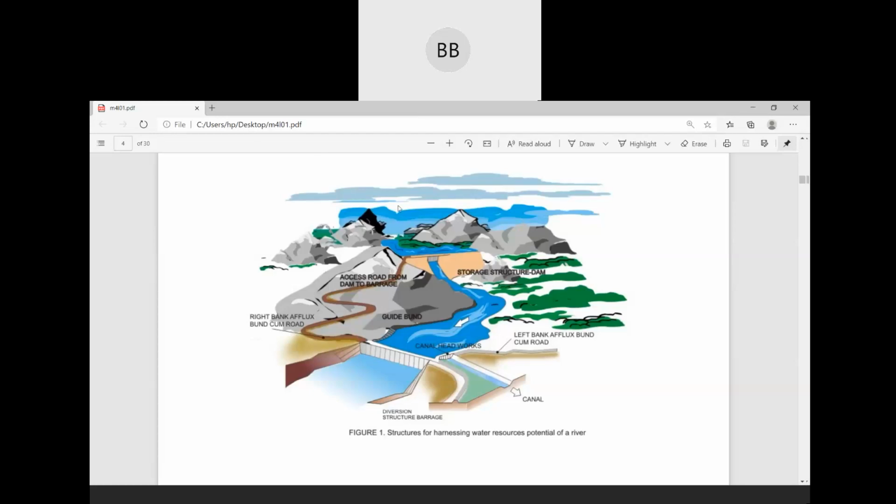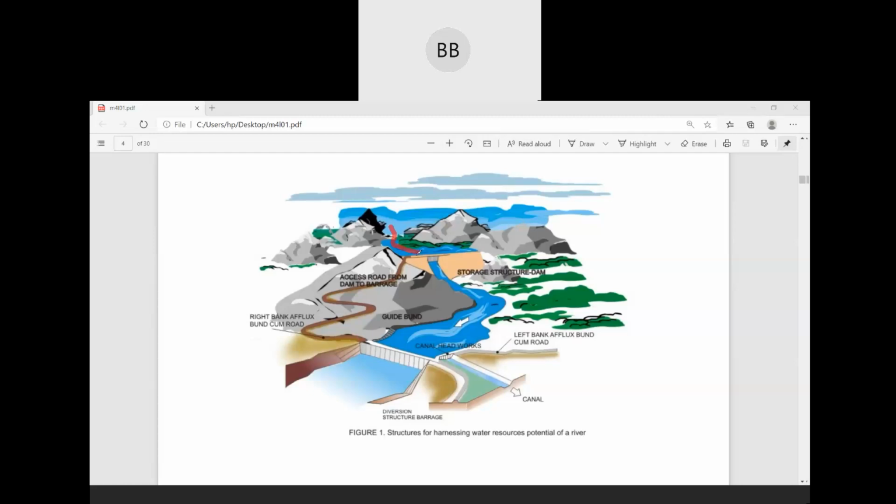You can see here, the river is flowing from here. This is the river, it's flowing from the side. This is where the river is starting.